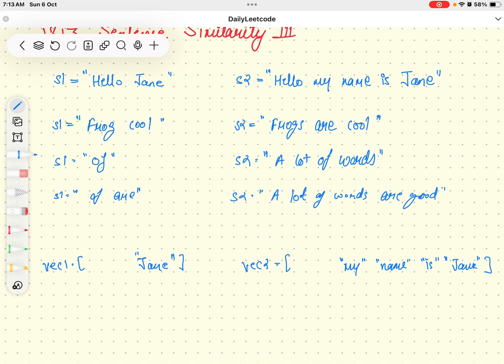Both sizes are greater than 0 and their ends are also matching, so we remove them. Now the next iteration will not happen because vector1 size has become 0. So now we check at the end if either of them is 0, then the answer will be true, else the answer will be false.